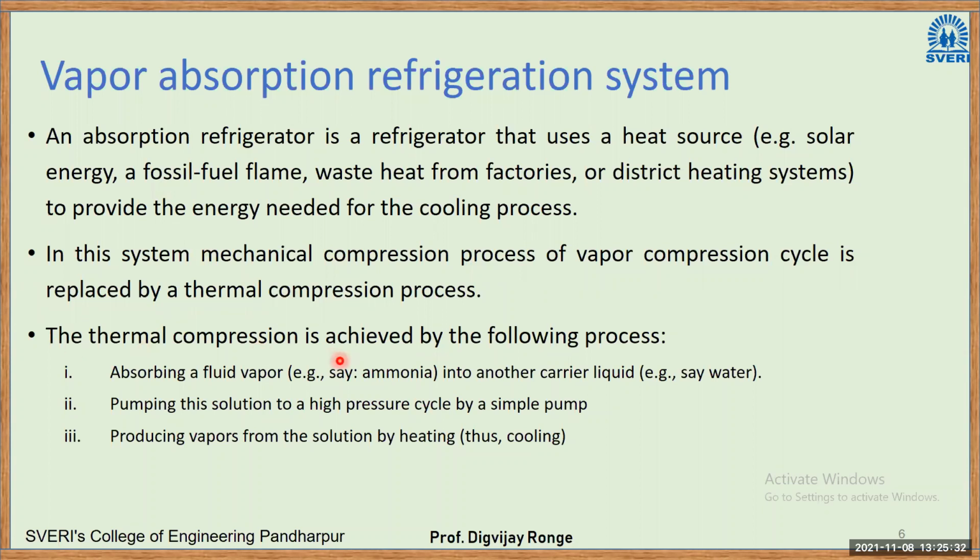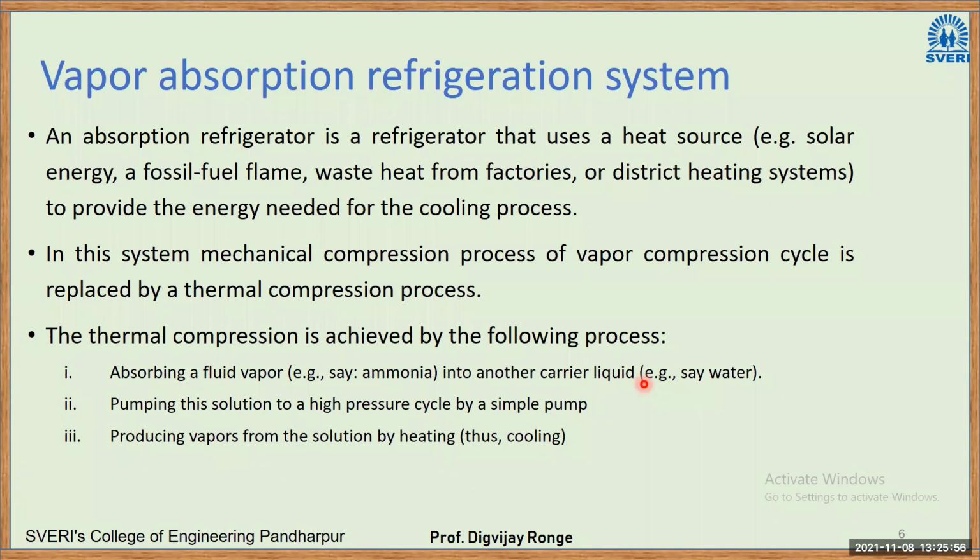The thermal compression is achieved by the following process. Don't worry, we'll see it with the help of a figure also. This is just the theoretical part. Absorbing a fluid vapor, for example ammonia, into another carrier fluid, let us say water. Water here is the absorbent, and ammonia is the absorbate.